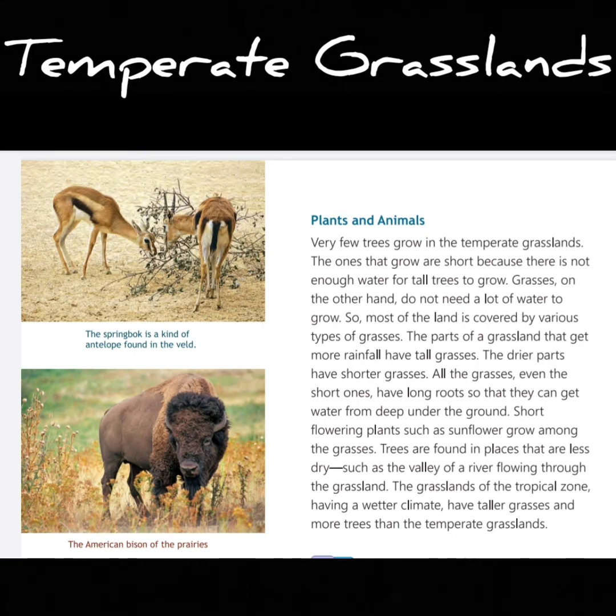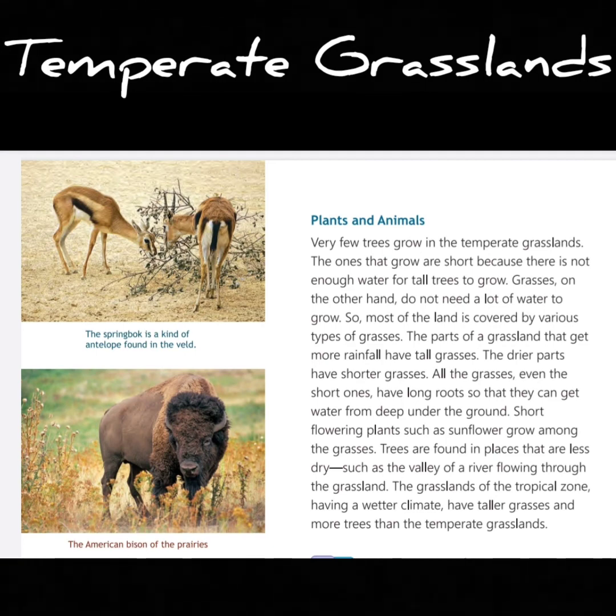The parts of a grassland that get more rainfall have tall grasses. The drier parts have shorter grasses. All the grasses, even the short ones, have long roots so that they can get water from deep under the ground. So grasses get water by themselves because they have long roots and get underground water.